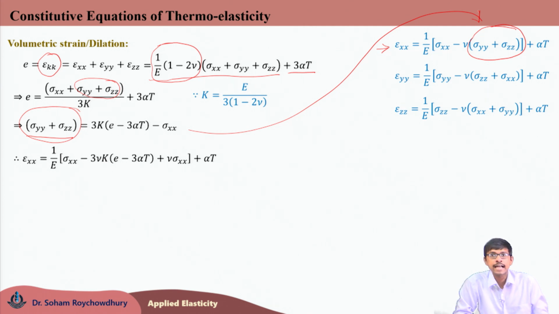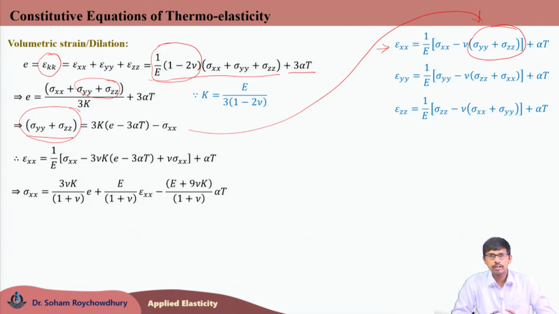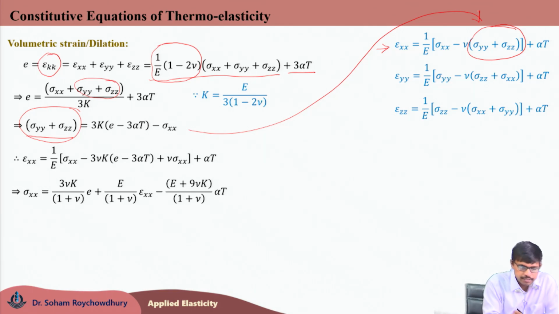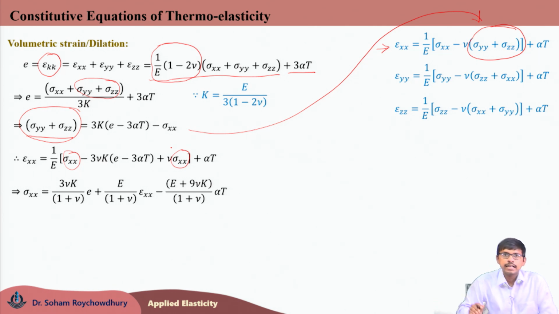The epsilon xx can be written like this: 1 by E times, within bracket, sigma xx minus 3 nu k times (small e, that is dilation, minus 3 alpha t) plus nu sigma xx, and then outside the bracket the thermal strain component alpha t. Now, if I expand this, keeping sigma xx on one side and sending everything else to the other side, the dilation, the normal strain epsilon xx and the thermal part alpha t, all those are sent to the right hand side. So, the sigma xx expression in that case would be looking like this.